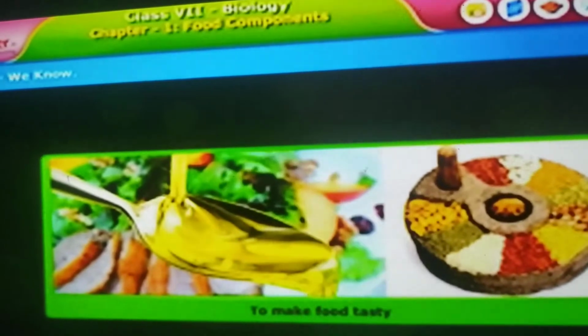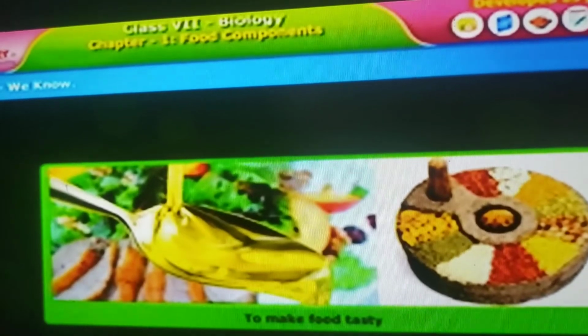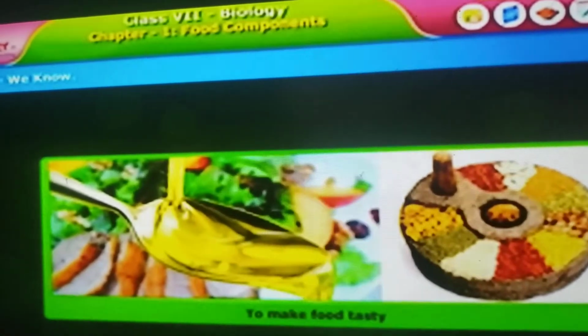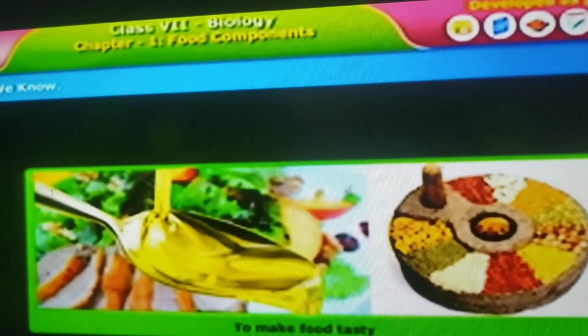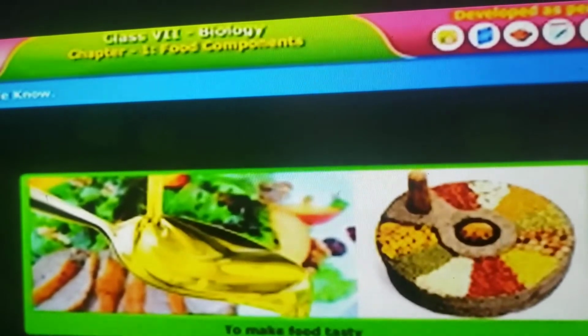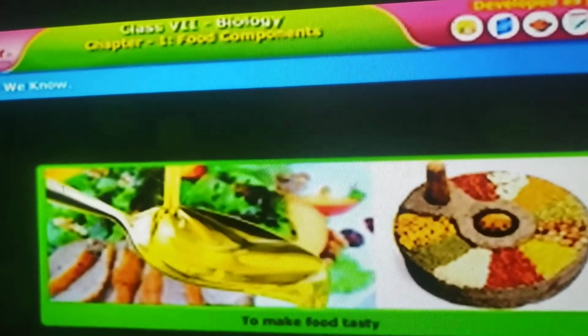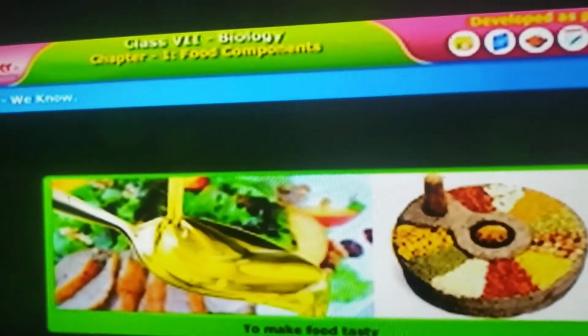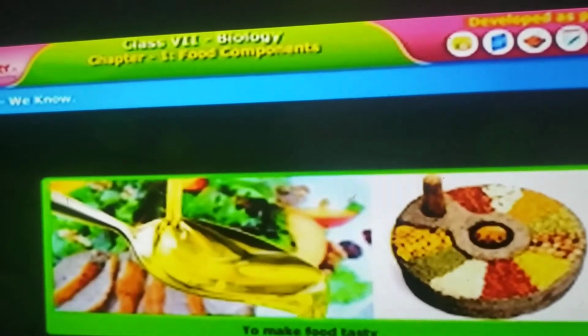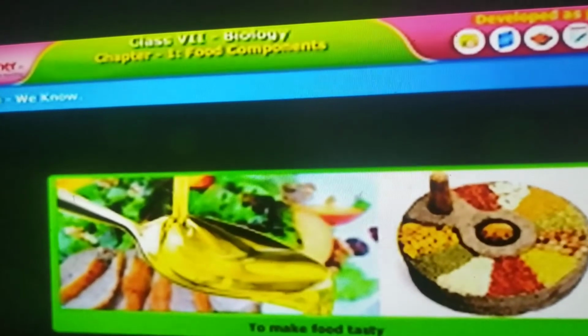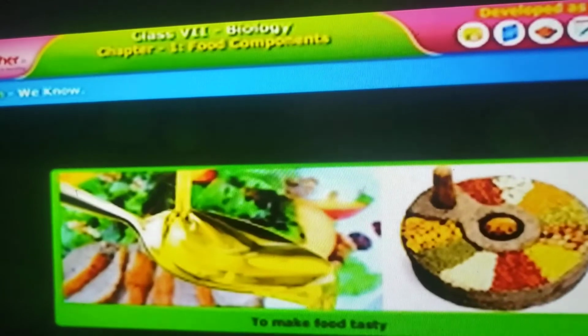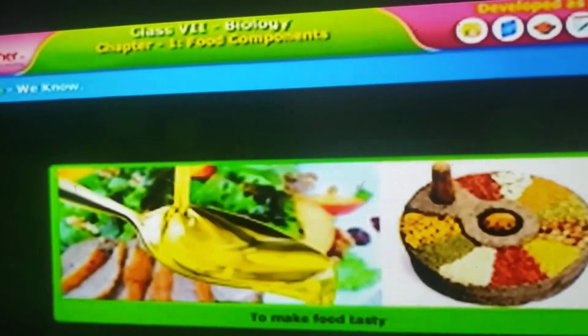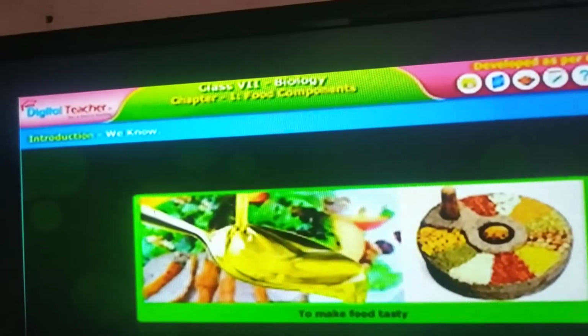And to prepare a food item, we have to add so many ingredients, food components, and by adding them only the food becomes so tasty and delicious, like oil and sugandha dravyalu, we call them condiments, spices, all these, right? So while we are adding all these things in our food, it gives the food so much taste, right?